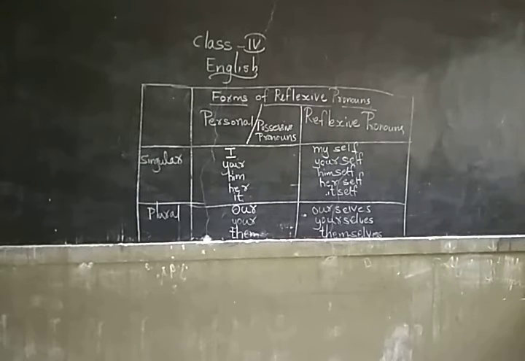Reflexive pronouns are formed by adding self to the personal pronouns: I, myself, yourself. When it is singular, you are going to use self. When it is plural, you are going to use selves. Understood? When it is singular, use self. When it is plural, use selves. Understood?